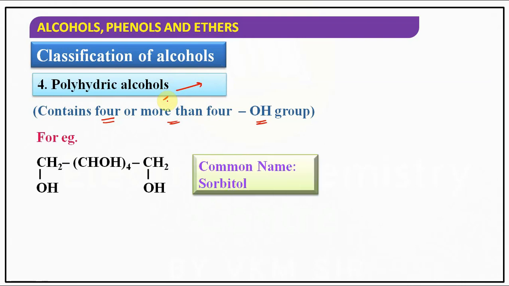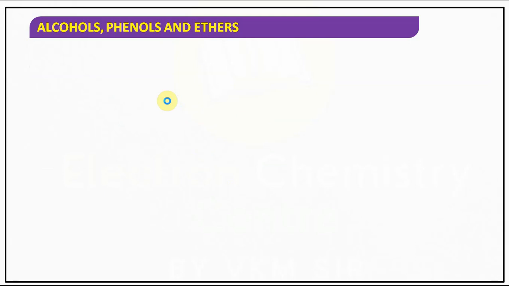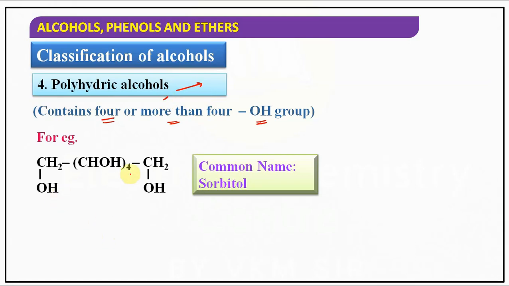You can take this as an example. If you observe it, that is CH2OH, CHOH 4 times, CH2OH. What is the common name? Sorbitol. What is the common name, children? Sorbitol, right? So here there are so many OH groups present. Here 4 OH groups, here the 5th one, and here the 6th. 6 OH groups are present. Such types of alcohols are called polyhydric alcohols. The common name given is sorbitol, right?